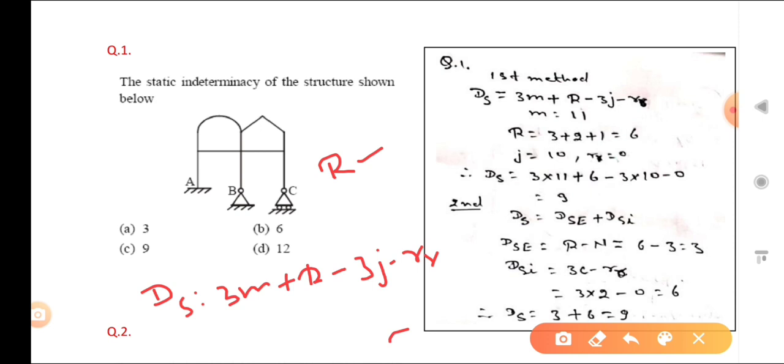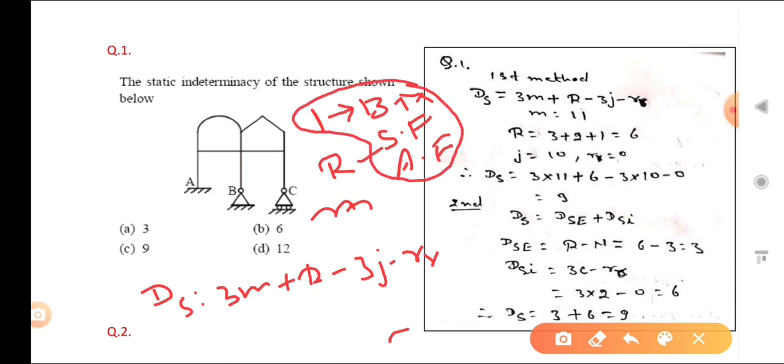Then the internal unknowns. Suppose m members are there in the frame. For one member, how many internal unknowns are there? Three unknowns: bending moment, shear force and axial force. So if m members are there, the internal unknowns are 3m.